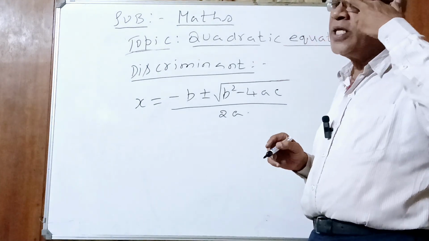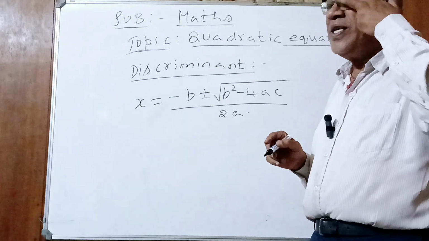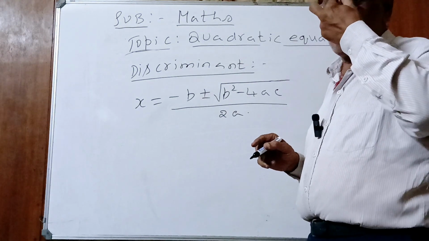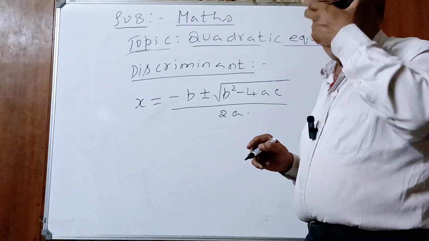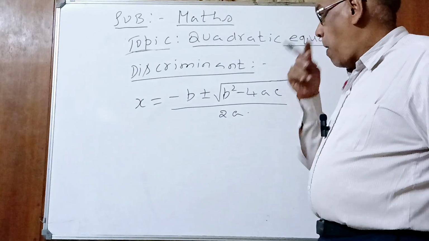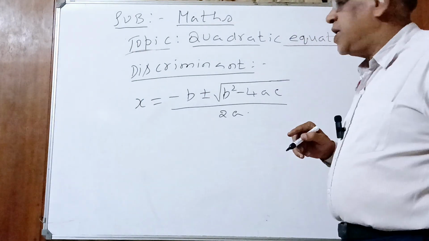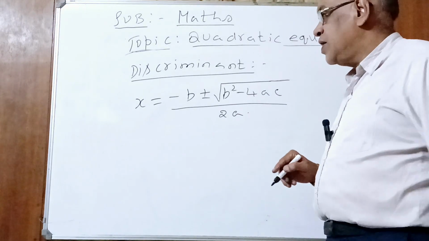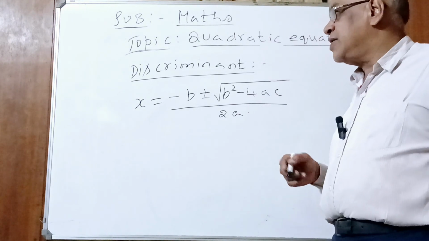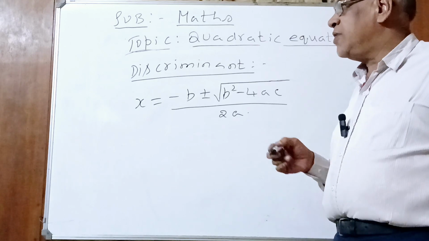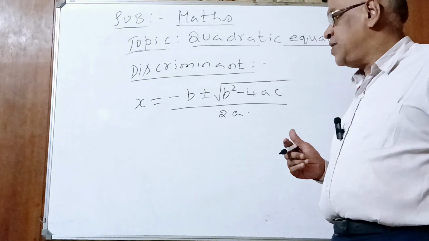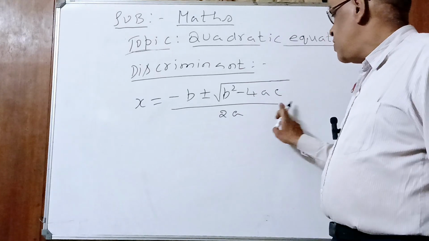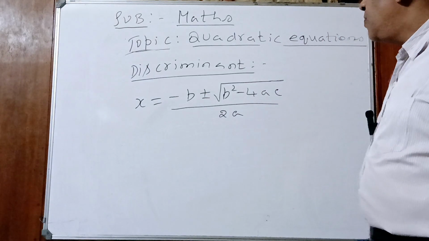Our parents make discrimination between me and my sister, isn't it? If parents support son, your sister will fight that. Parents will make discrimination. They support brother. If parents support daughter, the son will say, you make discrimination between me and my sister. Yes or no? Discrimination is, in layman's language, partiality.